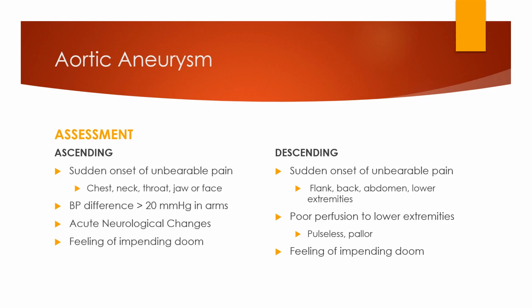In the descending area, they often will have sudden onset of unbearable pain as well, usually in their flank, back, abdomen, or lower extremities. They can have blood pressure differences across their extremities, but often in the descending thoracic or abdominal area, they're going to have poor perfusion to the lower extremities. Depending on how far down the dissection goes, that could be the issue. It also could be that blood is being forced into that lumen, right? So poor perfusion in the lower extremities is going to look like pulselessness, pallor, things like that. And for both patients, a feeling of impending doom is common.